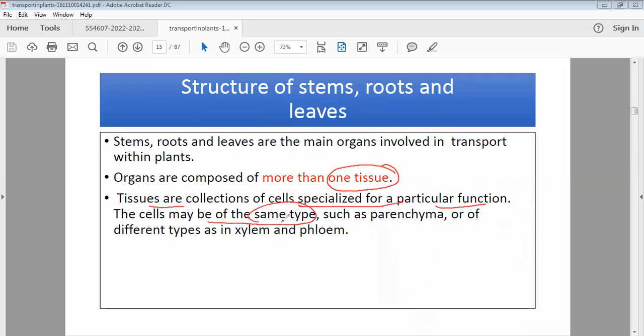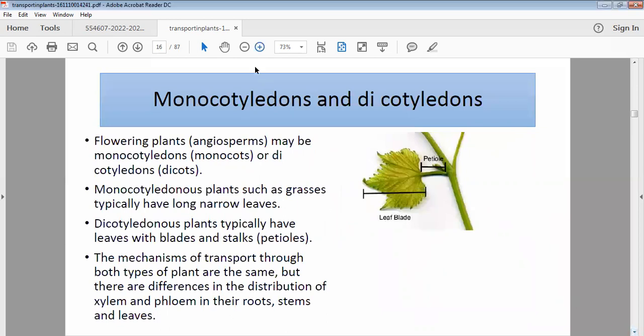And the cells may be of the same type, like parenchyma, or of different types, like a vascular bundle having xylem and phloem. So it depends on what kind of organ you are talking about. A bit more information about the monocotyledon, about the petiole as well. It's a stalk with which the leaf is attached to the main stem.